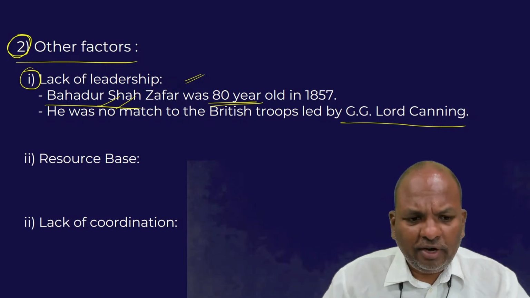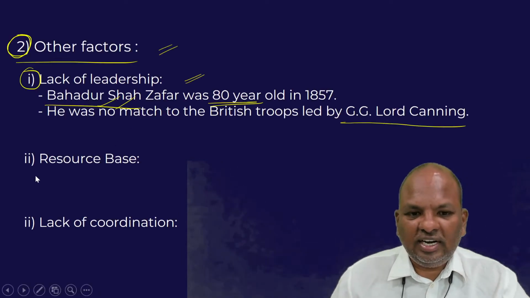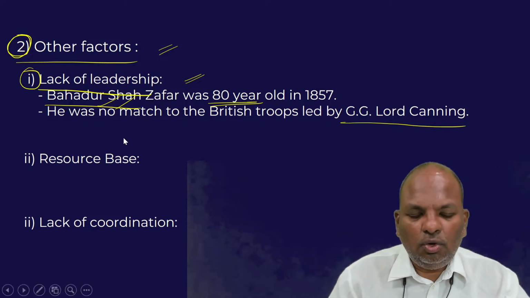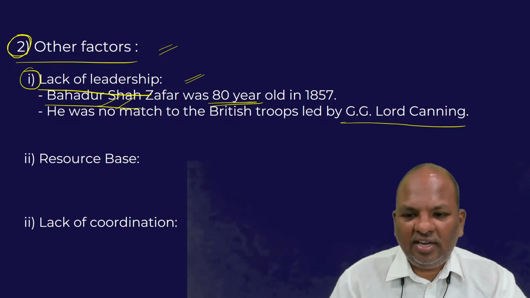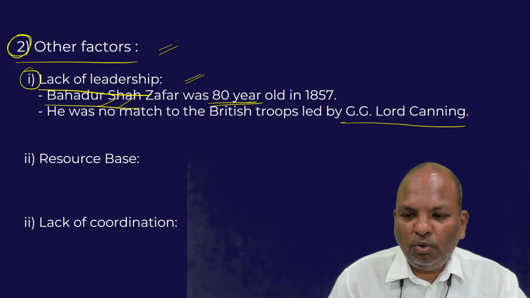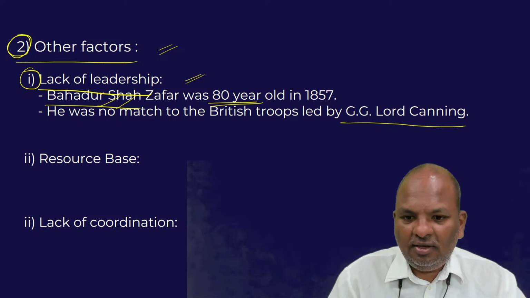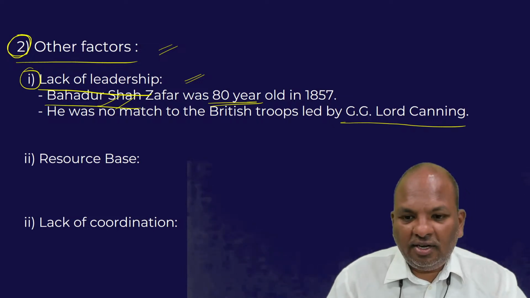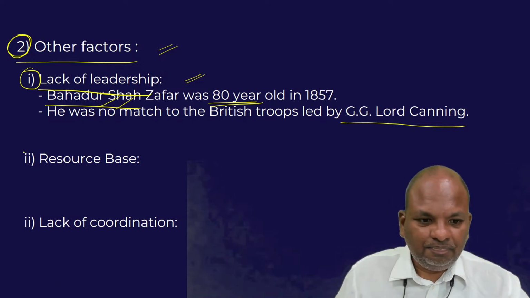The point I am trying to convey is that I am discussing some other factors responsible for the decline of the 1857 revolt. One is lack of leadership. There is absolutely no comparison between Bahadur Shah and Lord Canning. Lord Canning was a much more experienced general. He had the experience of leading his troops, and therefore that became another important reason for the failure of the 1857 revolt.